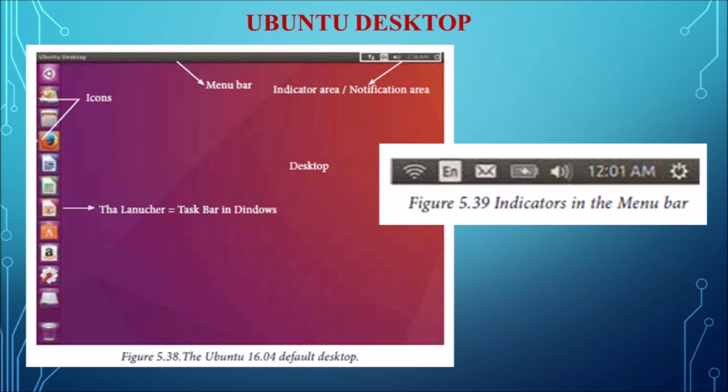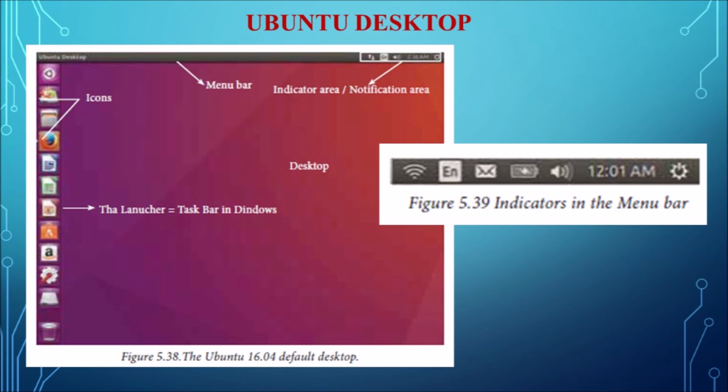And next one is the Ubuntu desktop. Here you can see the default desktop view of the Ubuntu operating system. There are many similarities between Ubuntu and other operating systems, such as Microsoft Windows and Apple. All these have some similarities with the Ubuntu operating system, because they are all based on the concept of the graphical user interface, that is GUI. The following are some of the icons in the Ubuntu OS.